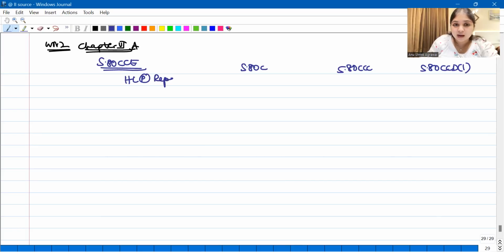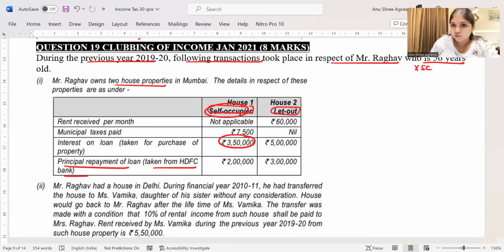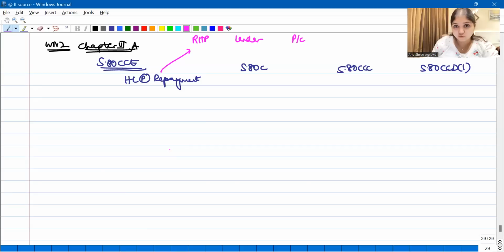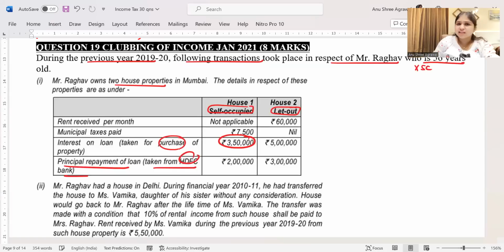Do you remember in the last class I had given you some conditions for housing loan principal repayment? Number 1, it should be relating to a residential house property. Number 2, you have to be careful who the lender is. And number 3, the loan should be for purchase or construction of the property. Yes, it is self-occupied, so it is a residential house property. And yes, the loan was taken for purchase or construction of the property. And the lender over here is HDFC Bank.